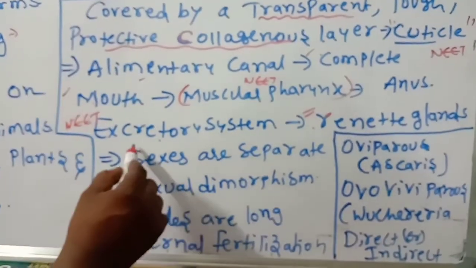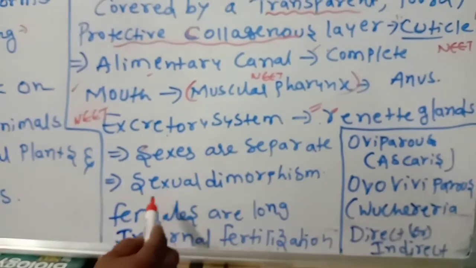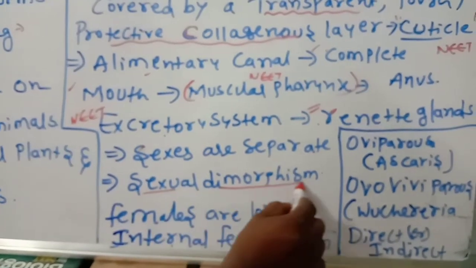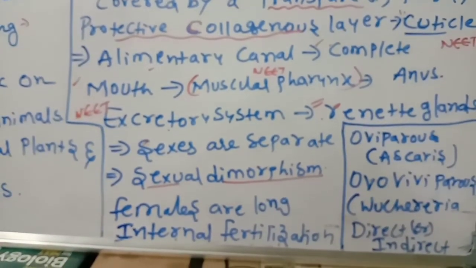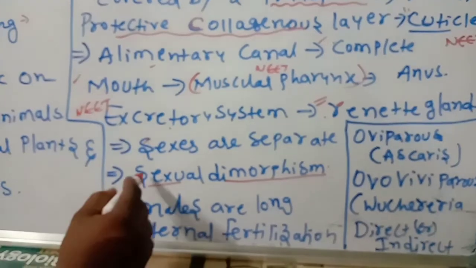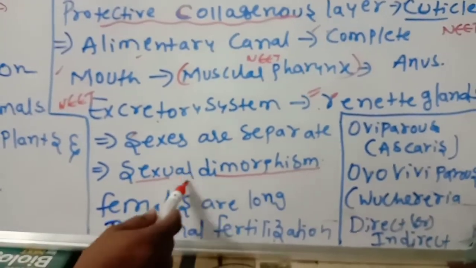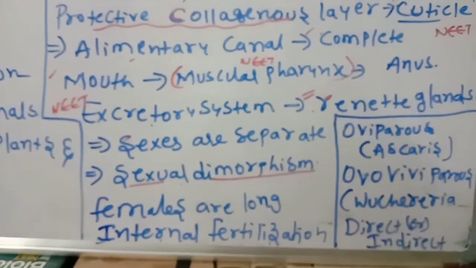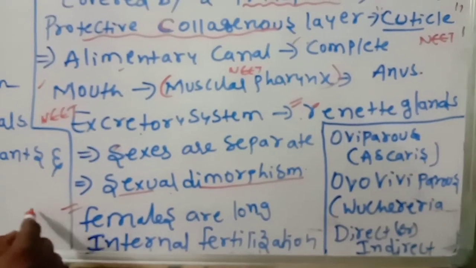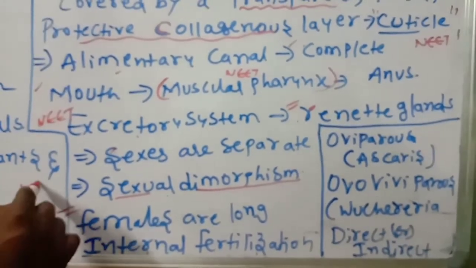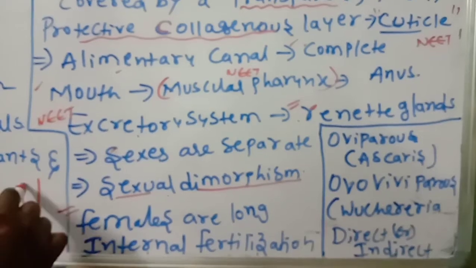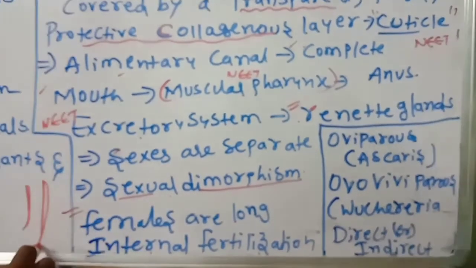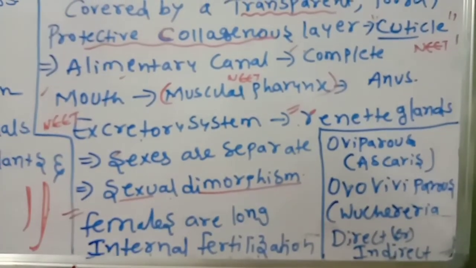The sexes are separate, meaning male and female are separate. That's why they show sexual dimorphism. What is the meaning of sexual dimorphism? Males are separate, females are separate. For example, the females are longer than the males.